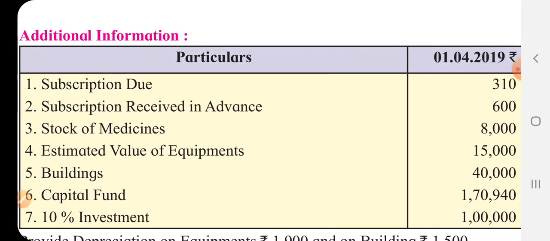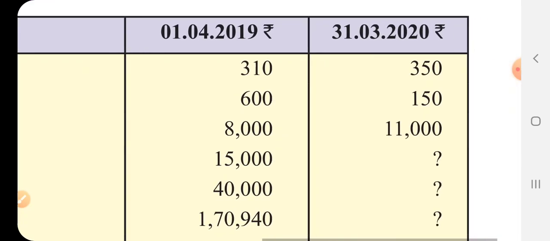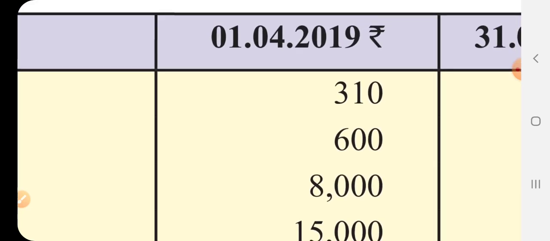Then stock of medicines. Yes, here the logic should be applied. Which logic? Opening stock plus purchases minus closing stock. At the beginning of the year we had medicines of rupees 8,000. That was the closing stock of the last year, means opening stock of the current year. These medicines were used in this year. It is understood in this way. So 8,000 is the expenditure on medicines for the current year.